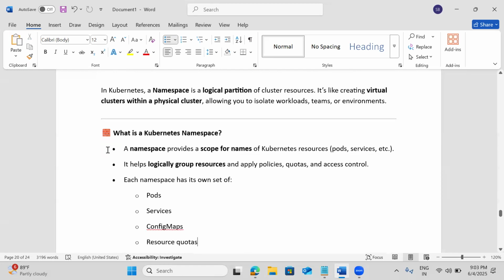Then another very, very important component is the namespace. When I started Docker, I spoke about Linux namespaces, but these are at the Kubernetes level. Assume we have a very big floor, but we are partitioning it into flats, maybe 4 or 5 flats. If I purchase around 2000 SFT, the builder will give me 2000 SFT only.